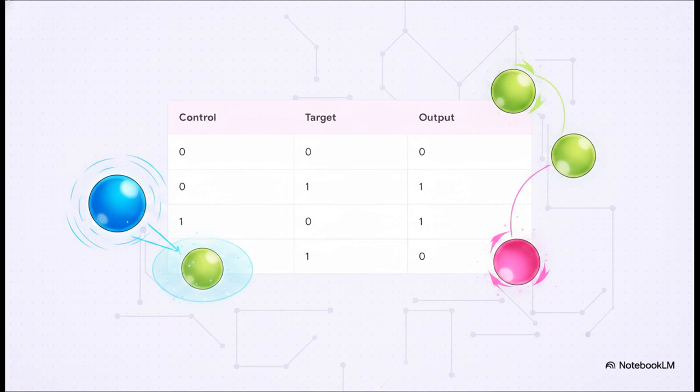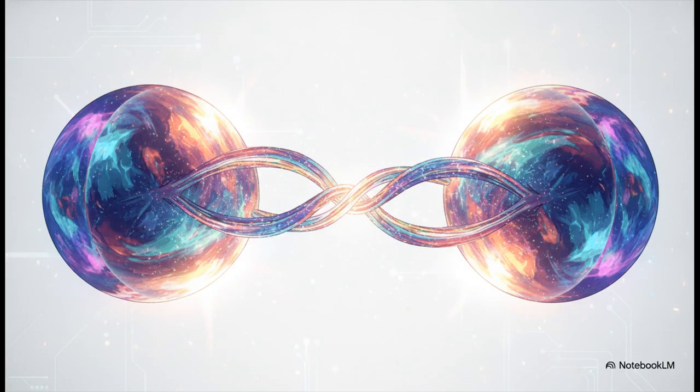The absolute workhorse of multi-qubit interaction is the controlled NOT gate, or CNOT. This gate takes two qubits, a control and a target. The logic here is incredibly elegant. If the control qubit is a 0, the target qubit is left completely alone. But if the control qubit is a 1, the target qubit flips its state. So the crucial point is what happens when we actually combine our gates.